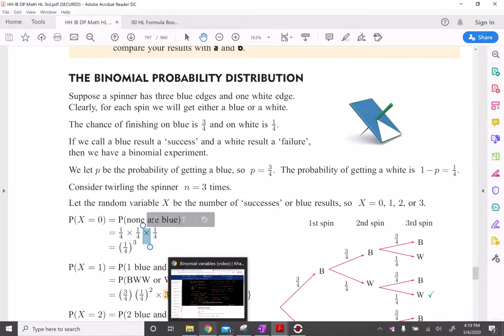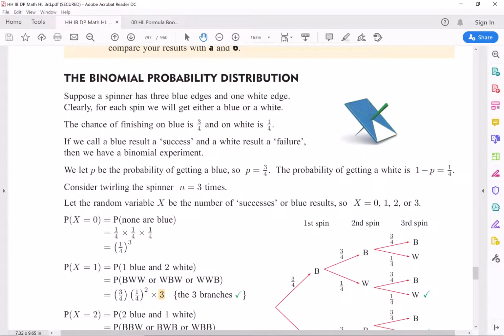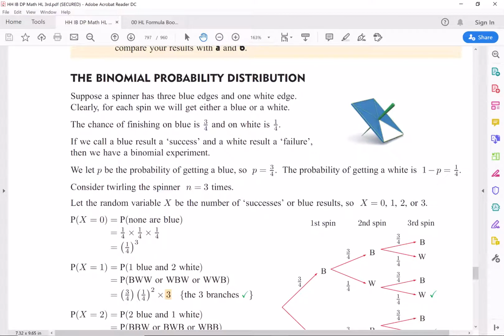Okay, so look at a quick example. Let's pretend we have this spinner right here that has 3 blue sides and 1 white side. The probability of landing on blue when you spin this thing would be 3 out of 4, because 3 of the 4 sides are blue, and the probability of white would be 1/4. We get to choose. Let's choose success to be blue, so success is when I land on blue. The probability of success is 3/4. If I want to find the probability of failure, I can just do 1 minus 3/4, which is 1/4. That's all it says: 1 minus P is the probability of failure.